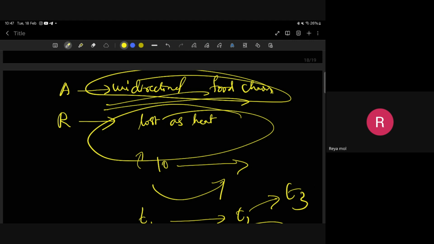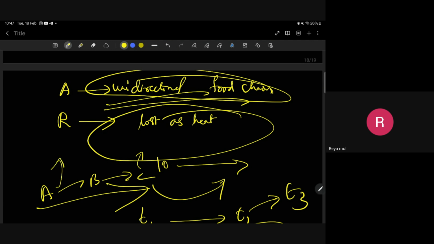யூனிடைரக்ஷனல் எதுக்கு? A and B க்கு, B and C க்கு. Since it is traveling only in one direction from A to B, B to C, it is unidirectional. அப்படி கொடுத்திருந்தா reason okay. Loss of heat because of respiration, even though it is true, it is not the correct explanation. Okay, ma? Okay. Very good, Riya. Next.